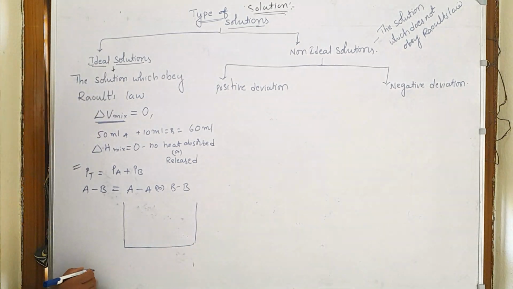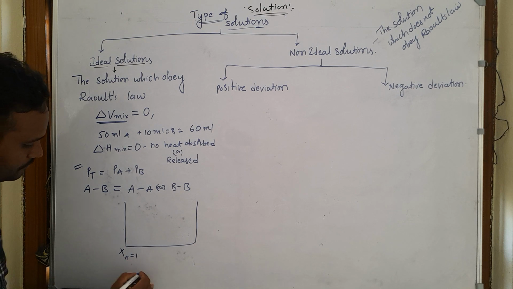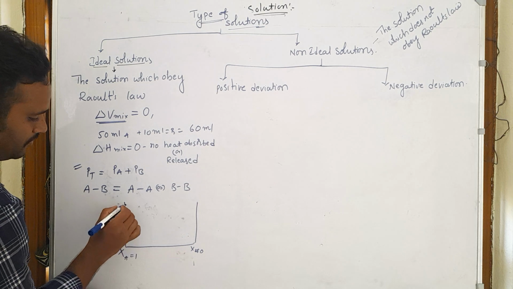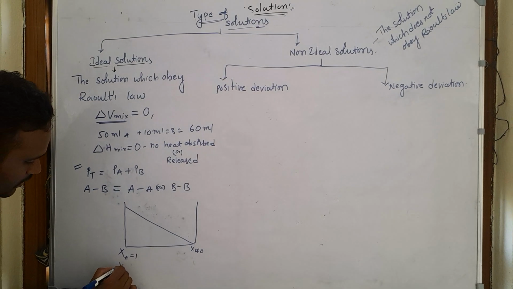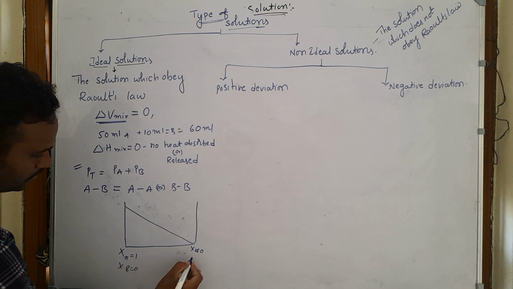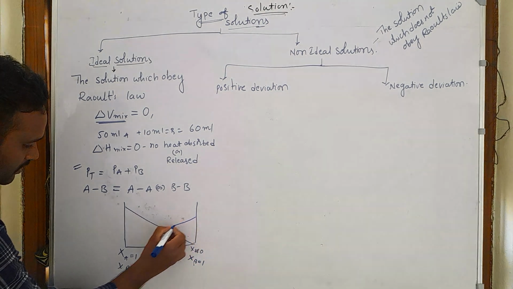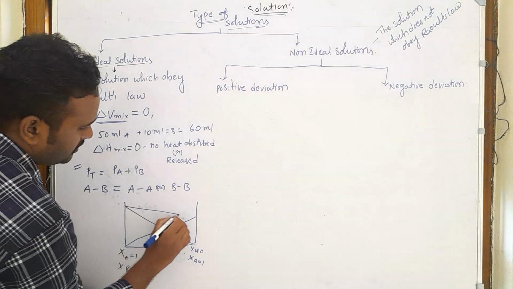So here chi A is equal to 1, chi A equal to 0 means we get a curve like this. Here chi B is equal to 0, chi B is equal to 1 means we get a curve like this, and the total pressure we get like this.